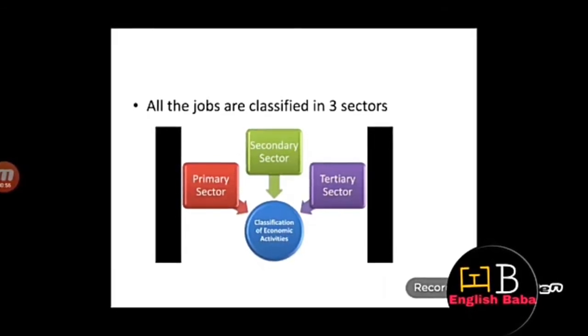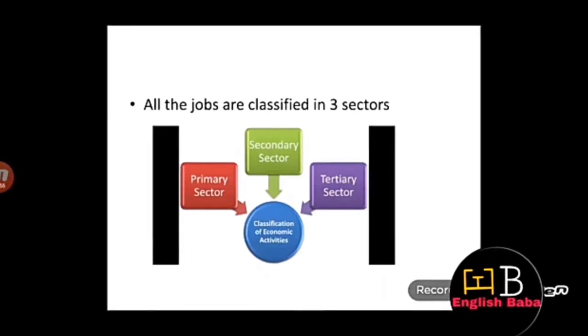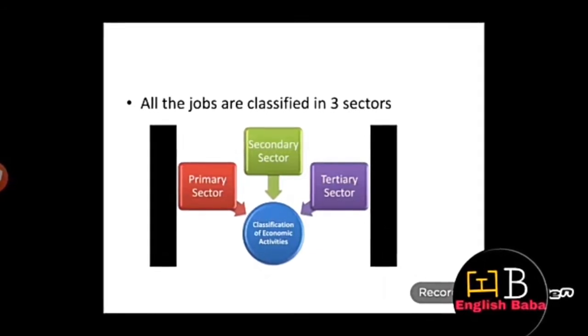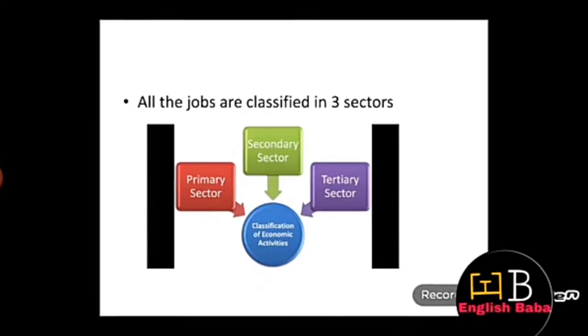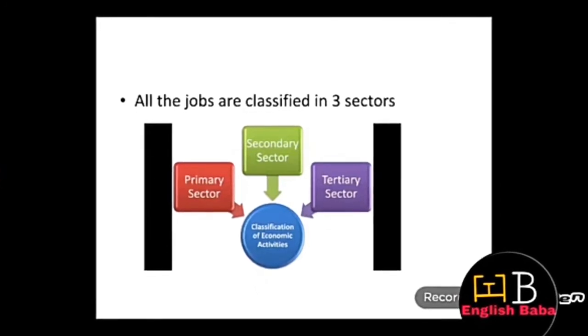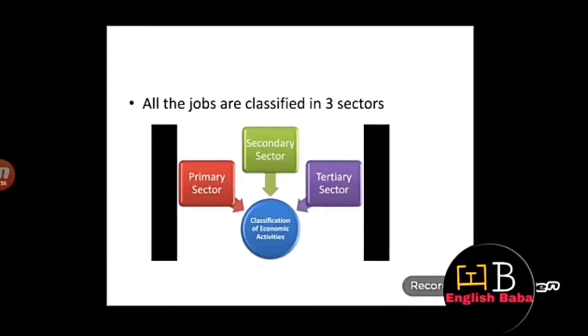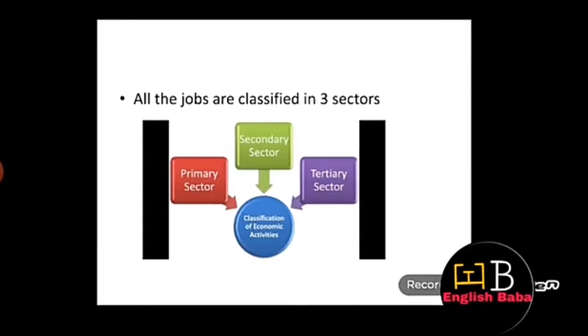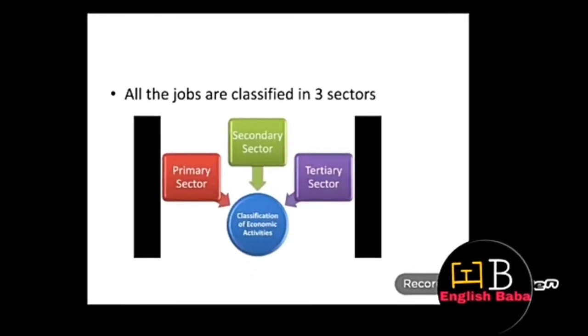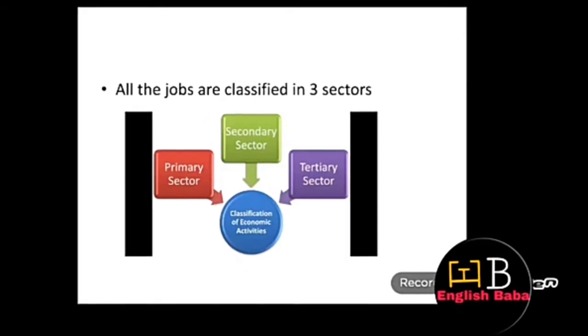The tertiary sector includes all those activities that are helping the primary and the secondary sector. Since these activities generate services rather than goods, the tertiary sector is also called the service sector. Is it clear?